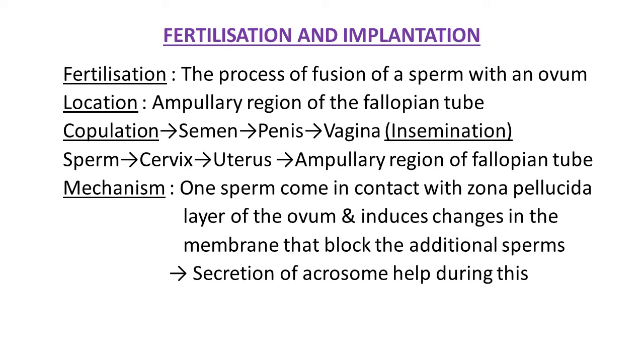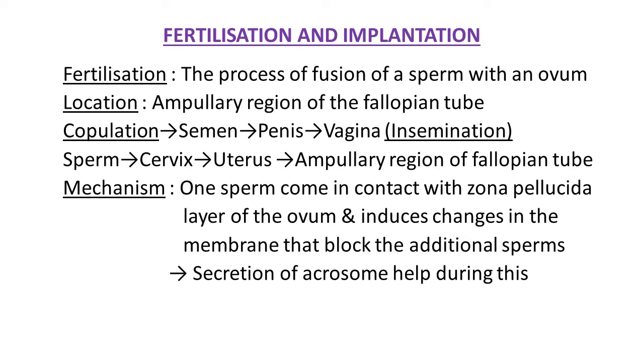It is a process of fusion of a sperm with an ovum. Sperm is haploid in nature, and the ovum, or egg cell, is also haploid in nature, and by fusion of these gametes, a zygote is formed, that is 2n, diploid in nature. Where does this process take place? The location of this process is the ampullary region of the fallopian tube in the female.